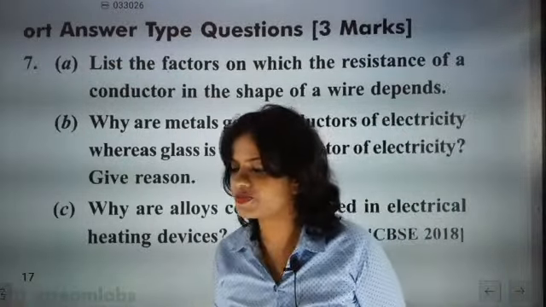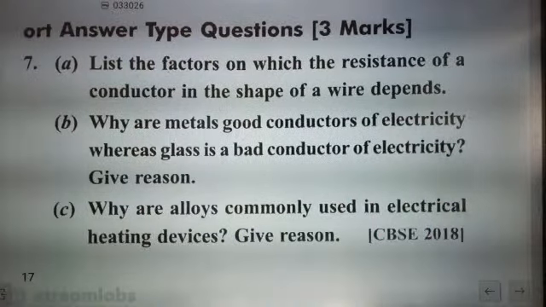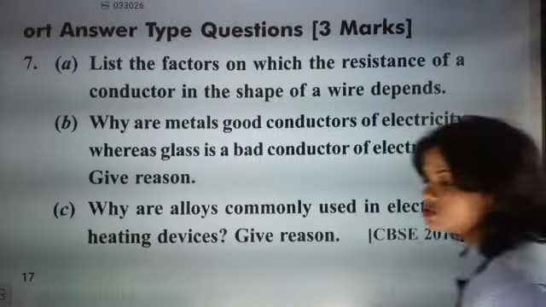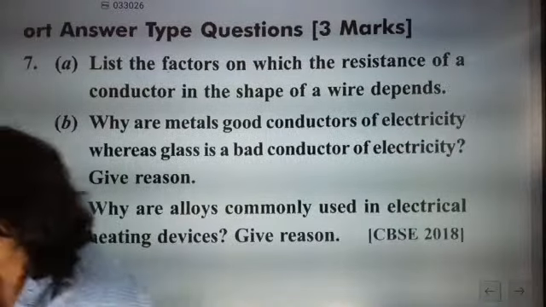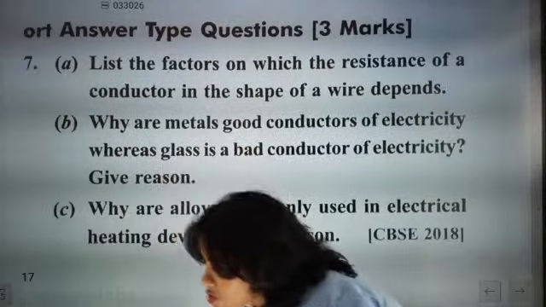What are the factors, beta? Just talk about the factors only. List the factors on which the resistance of a conductor in the shape of a wire depends. You already know the points. You are a genius. Absolutely correct, Sudarshan. Directly proportional, absolutely.